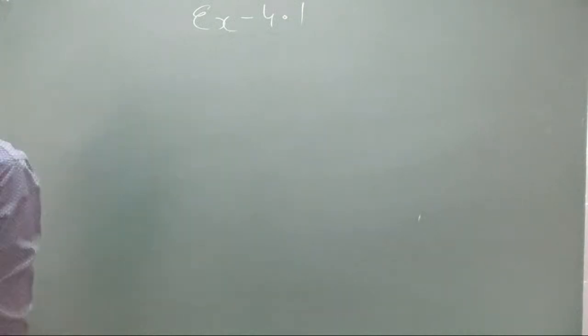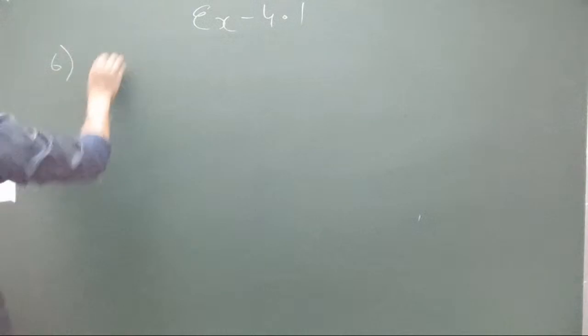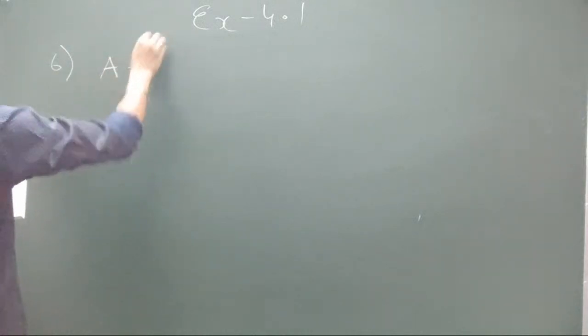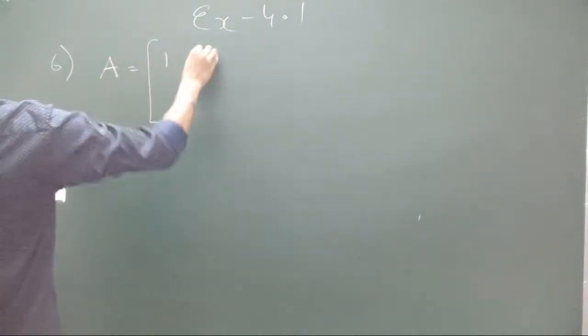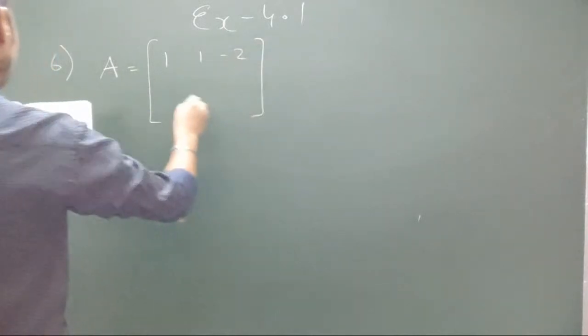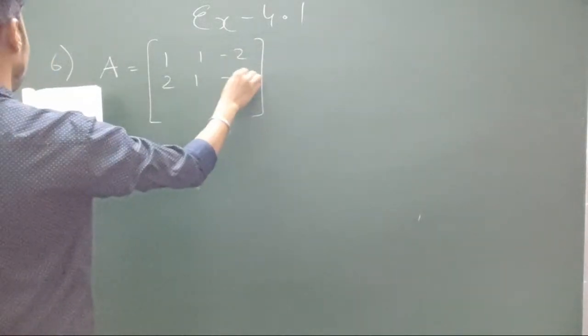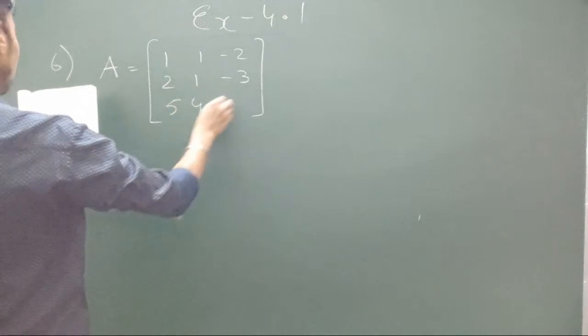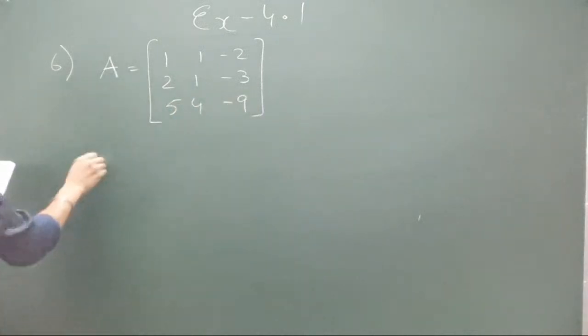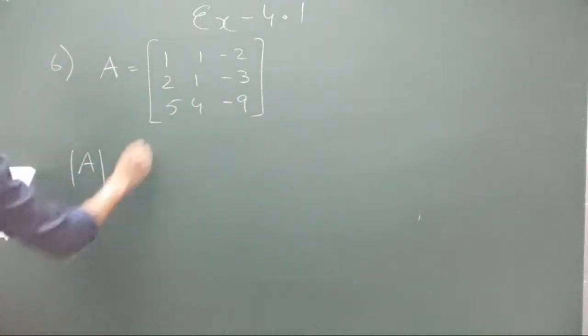So what are the next questions again? All right, number 6 also, let us just finish it up. Number 6 also, the matrix A is given as... you're simply again told to find out the determinant of this matrix.